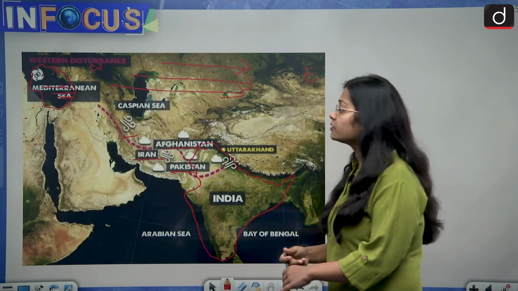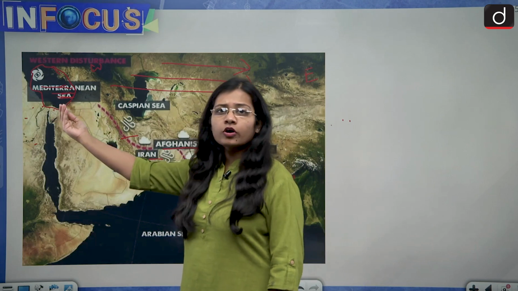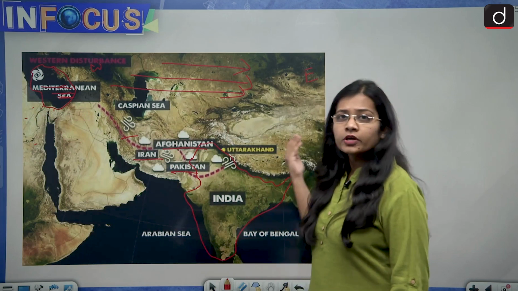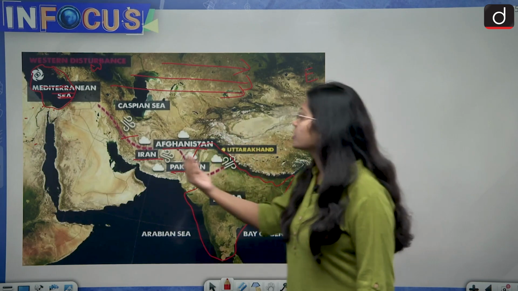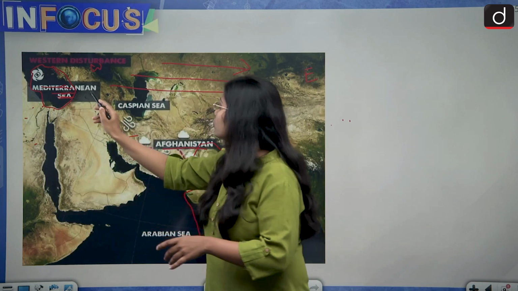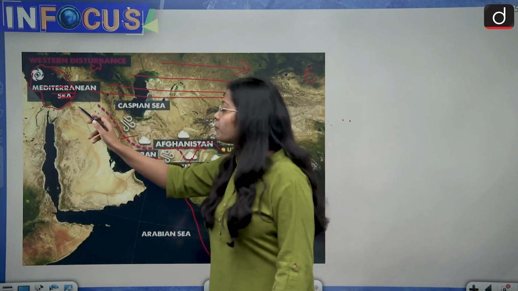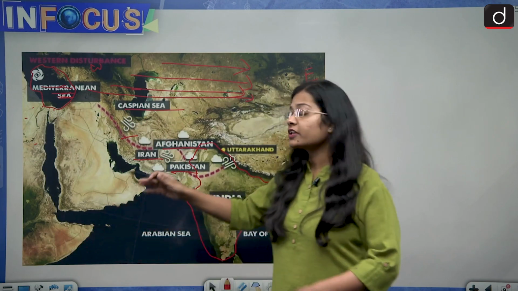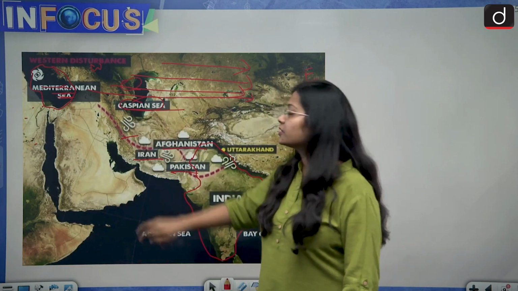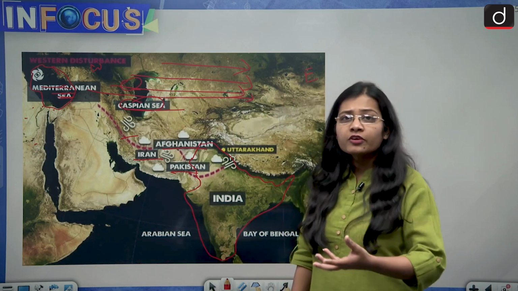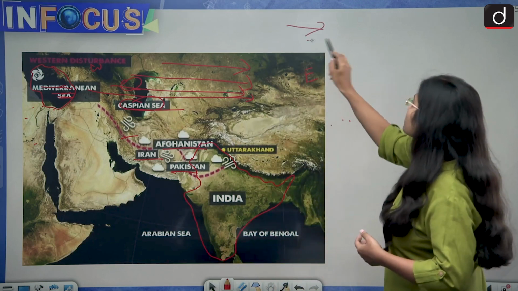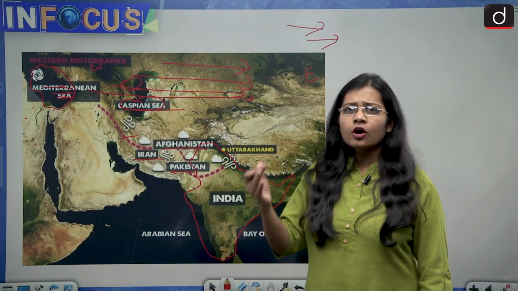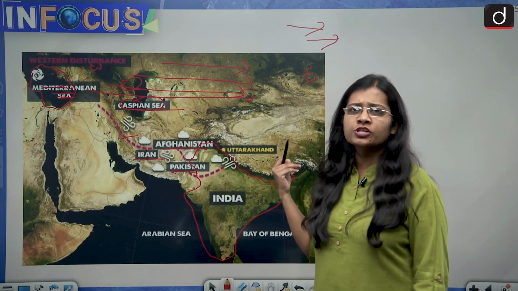So when these winds or the jet stream in the upper troposphere blow from west to east, this is how they blow. They pass the region of the Caspian Sea and Black Sea, and this is where the region from where these dry winds come. When the jet streams are blowing at the height of the upper troposphere, they ought to be dry, so the winds coming from the west to east direction are dry.